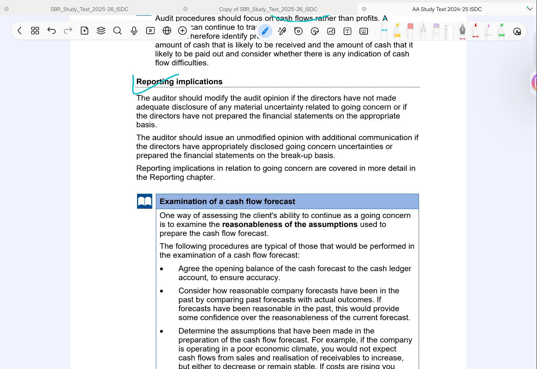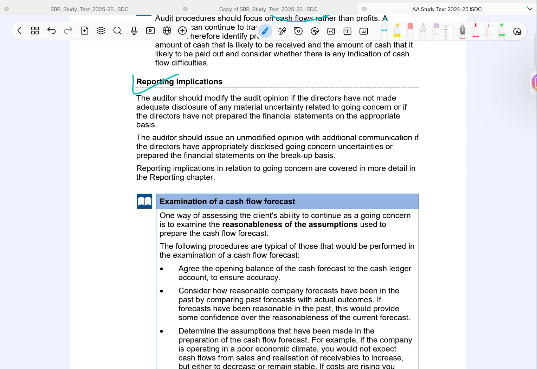Now, finally, cash flow forecasting testing. This is how auditors actually check if the company can survive. First, check accuracy. Match opening cash balance with the cash ledger. Second, look at past forecasts. Were they reliable? If yes, more confidence now.